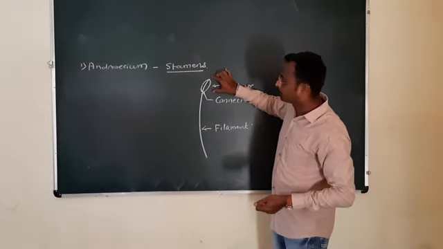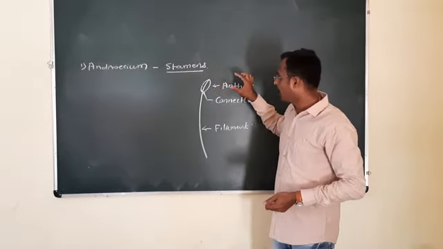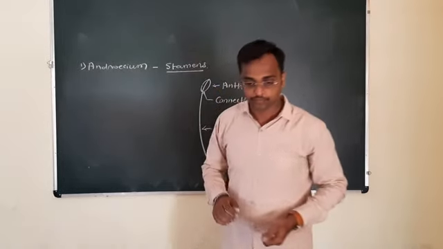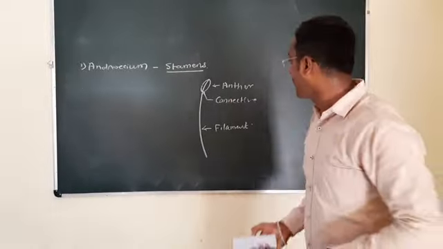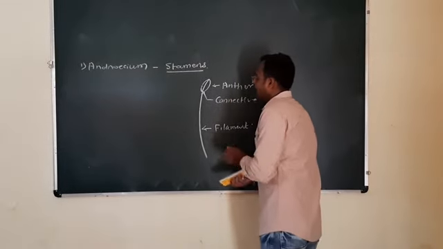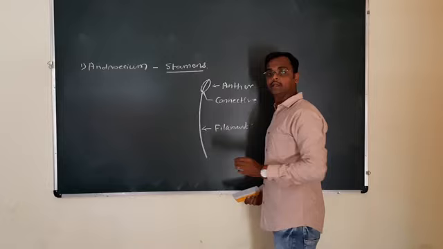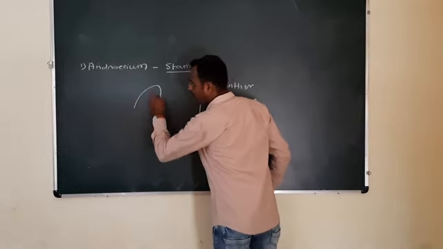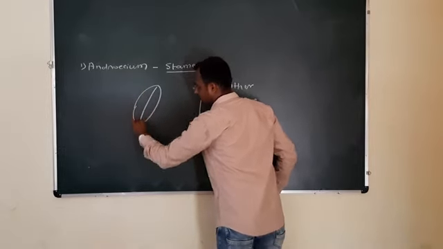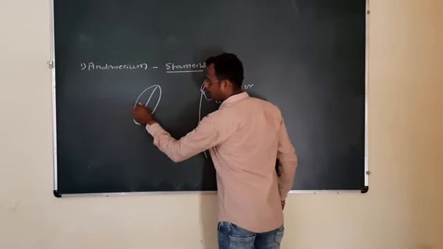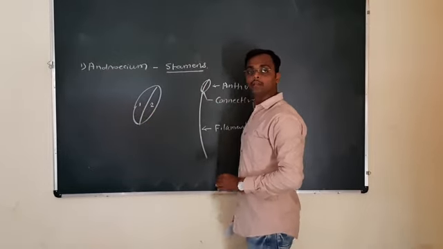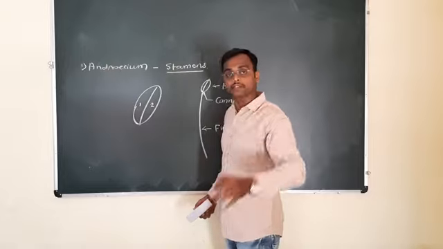Let us study the fertile part, which is the anther, and study the structure of the anther. Here I have drawn a figure having two anther lobes. Mostly the anther contains two anther lobes. Such a type of anther is called a dithecous anther.